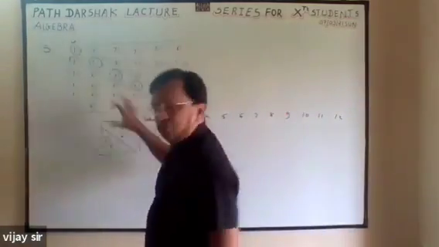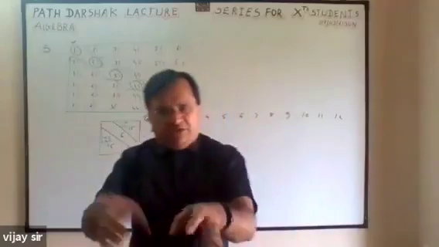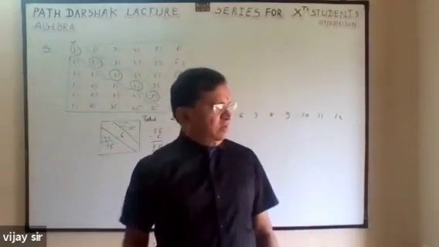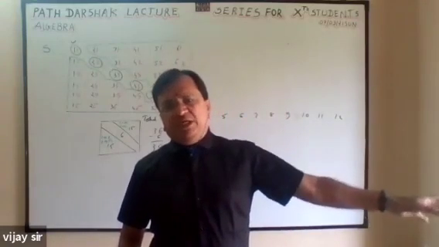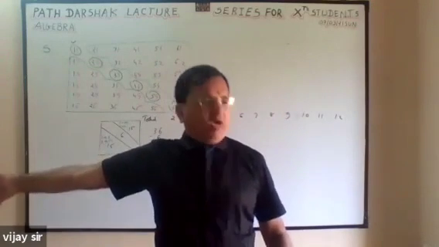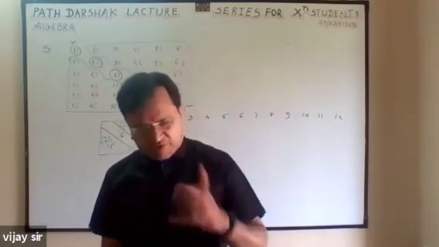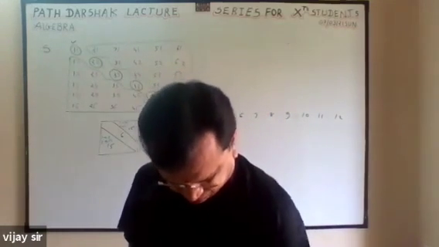Without observing or referring to this table, how do we find the total number? The minimum number is 1 plus 1, which is 2. The maximum number is 6 plus 6, which is 12. So how do we find these totals without observing the table?